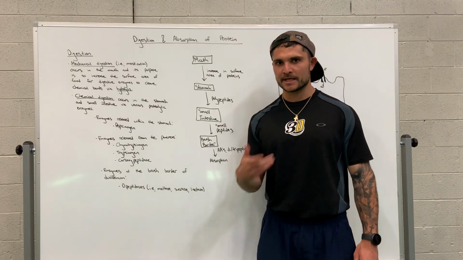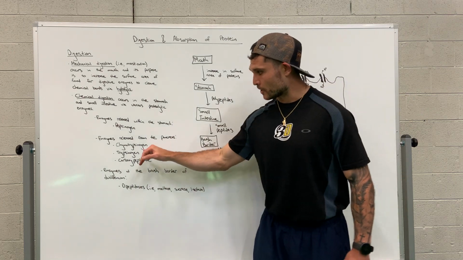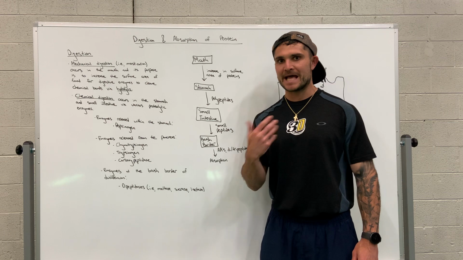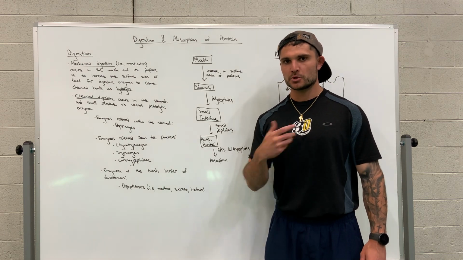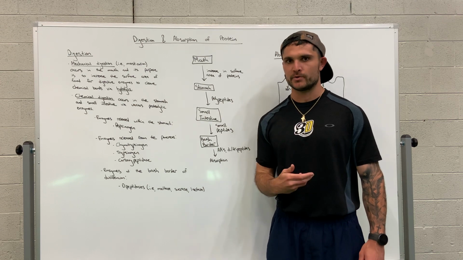Now, there's a proteolytic enzyme in the small intestine called enterokinase, which cleaves trypsinogen into its active form called trypsin. Trypsin helps further break down those polypeptides into smaller components, okay?